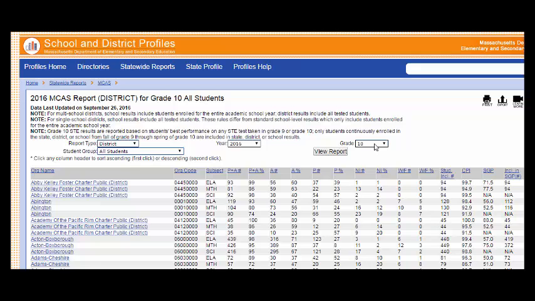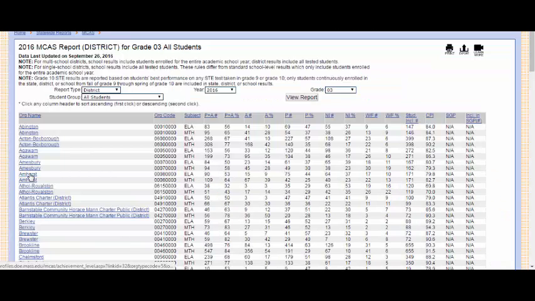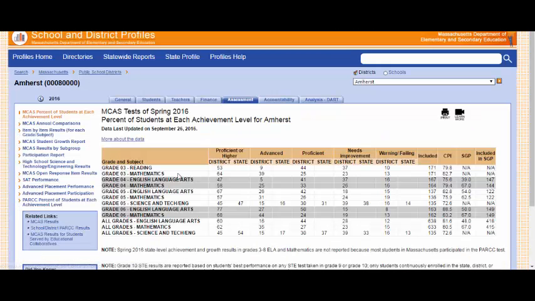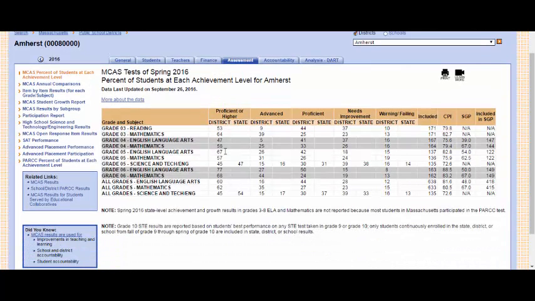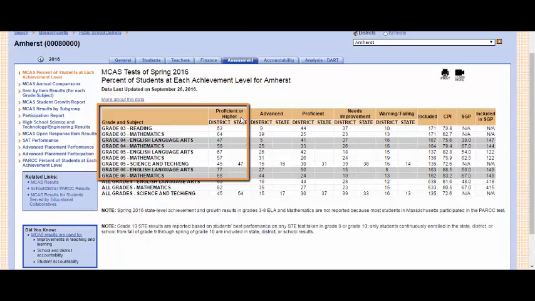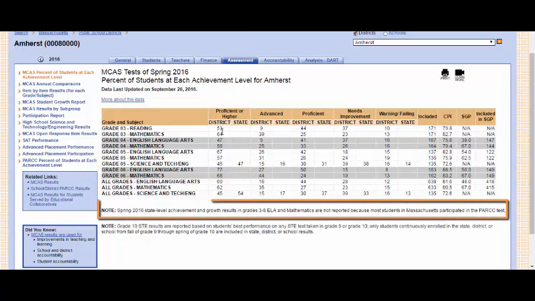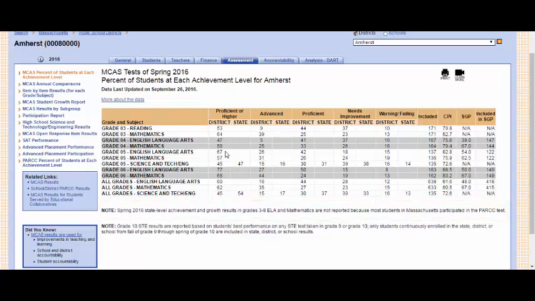Then select View Report. Here you'll see the percentage of students that have fallen into each achievement level, by school or by district. We're interested in the percentage of students who are proficient and advanced. Note that in spring 2016, statewide achievement results were not reported because most students in Massachusetts participated in the PARCC test.